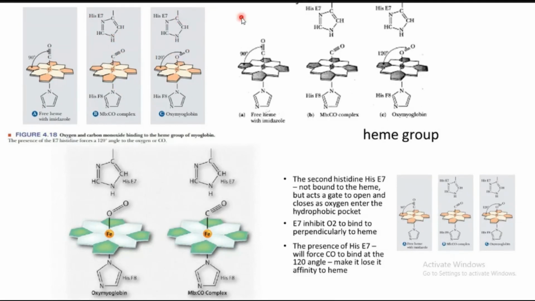In this bent mode, by supplying a high concentration, a high partial pressure of O2, we can remove the carbon monoxide.